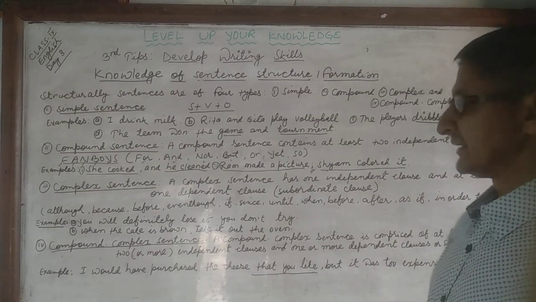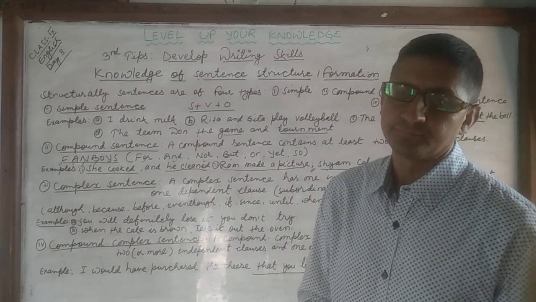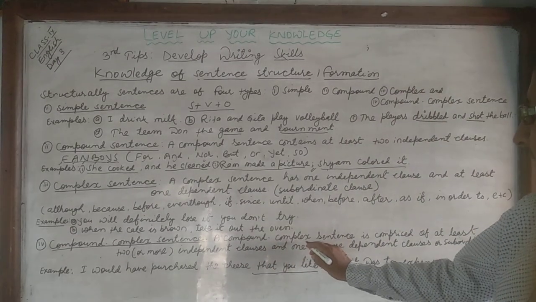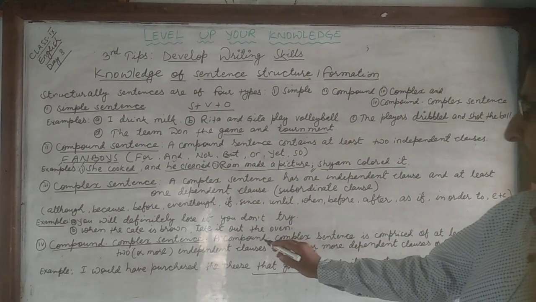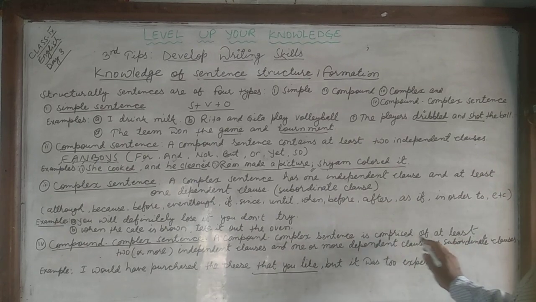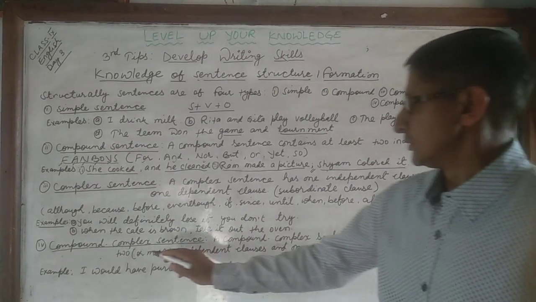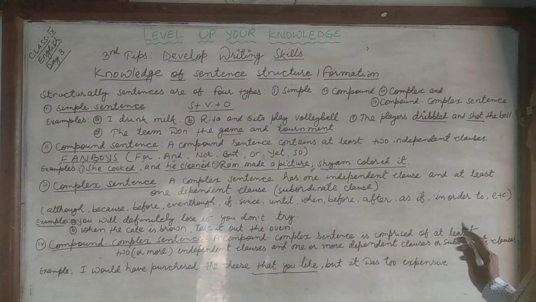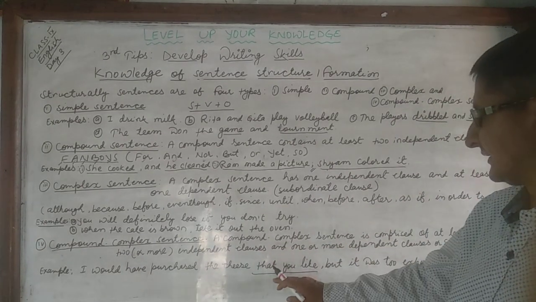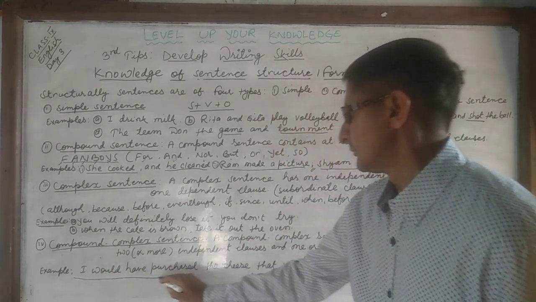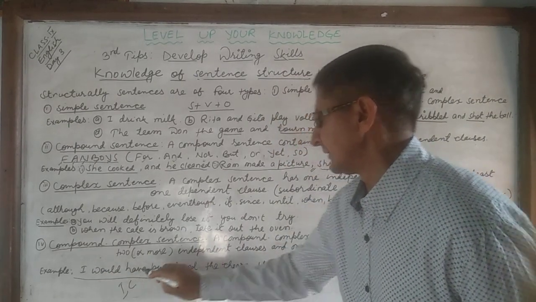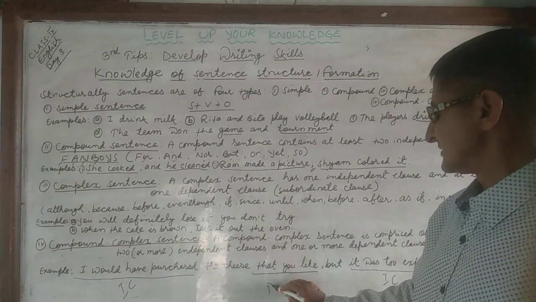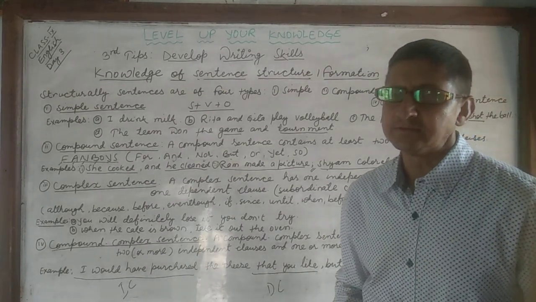It was too expensive, again, it is an independent clause. In the compound complex sentence, there are at least two or more independent clauses and one or more dependent clauses. Here in this example, there are two independent clauses and one dependent clause.